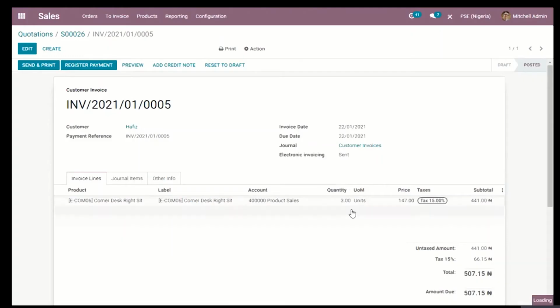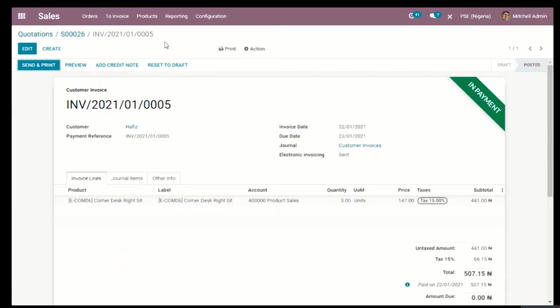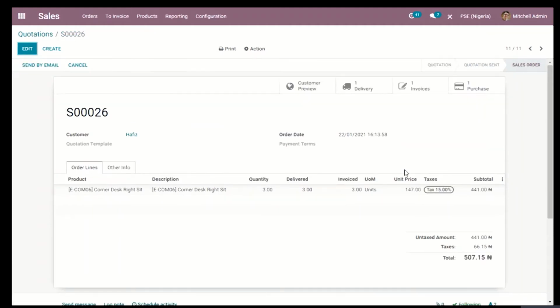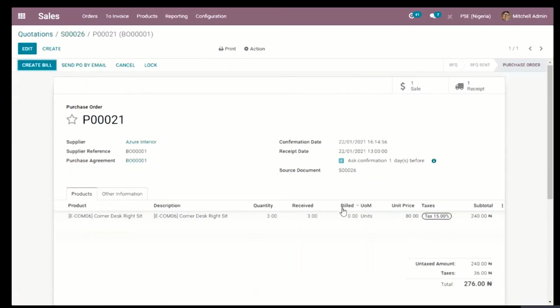So we're going to receive this payment in our bank, and we can then go back to our sales order. Notice that we have one invoice created, meaning we invoiced our customer, and we delivered the product to our customer as well, which is Afis. Now we are left to pay our vendor. We're going to go back to our purchase order, and we need to pay our vendor the amount of 276 naira.